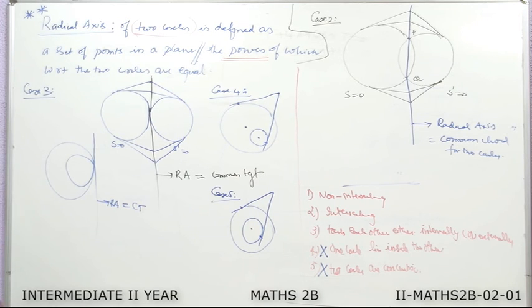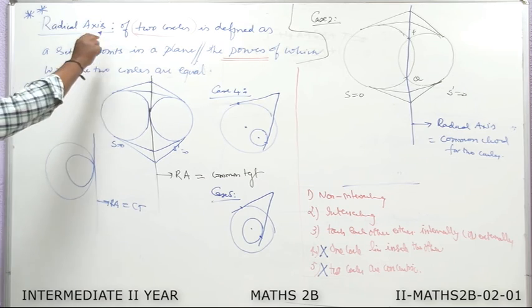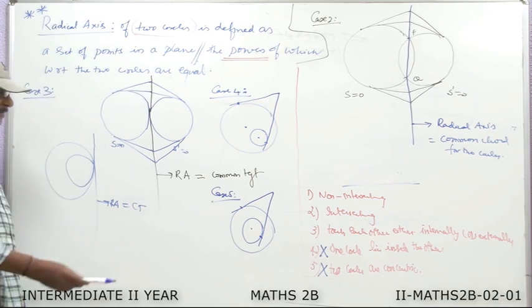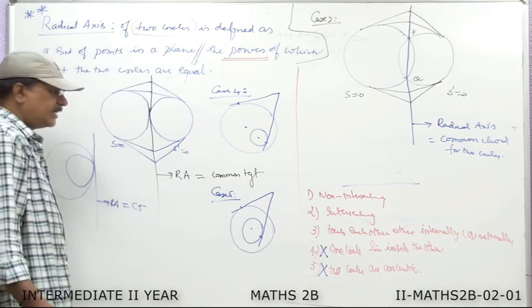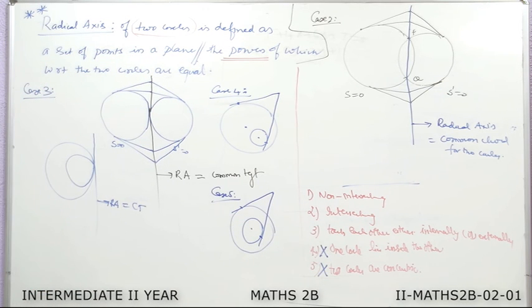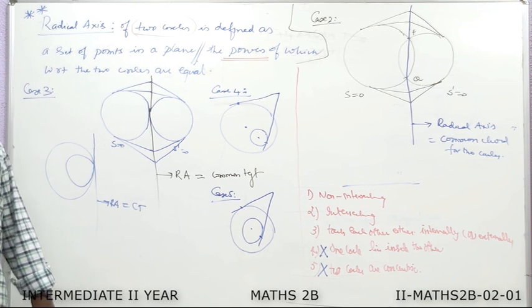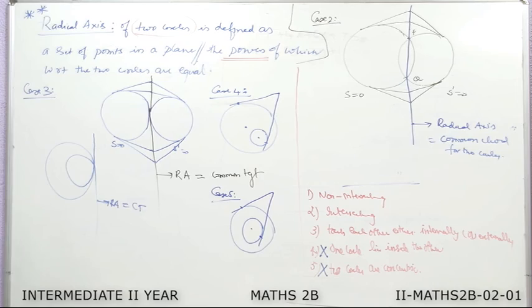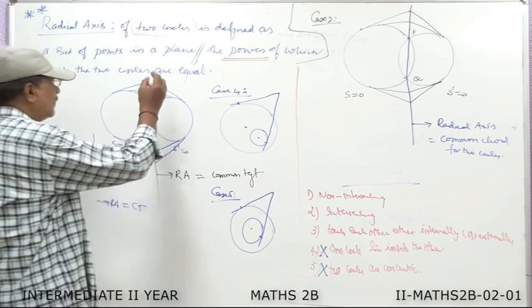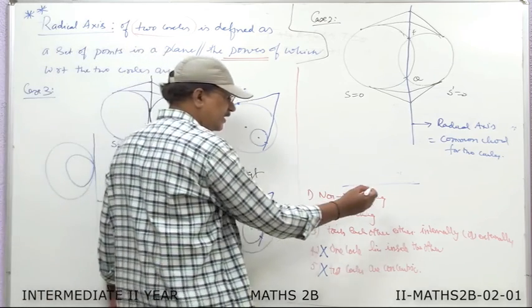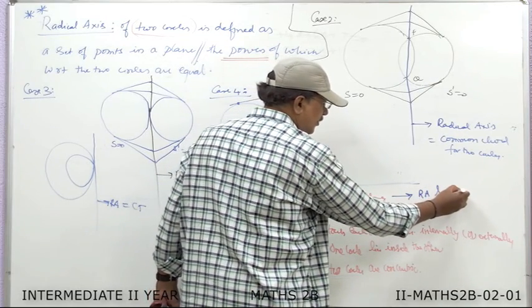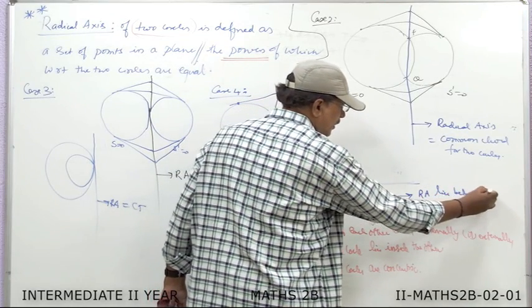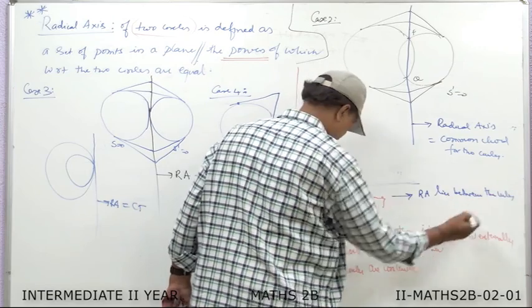So finally, what do we conclude? The radical axis is defined for three cases: when the circles are non-intersecting, when the circles are intersecting, and when the circles touch each other either internally or externally. More precisely, the statements are like this: when the circles are non-intersecting, the radical axis lies between the circles.